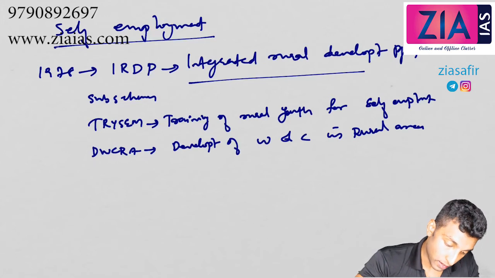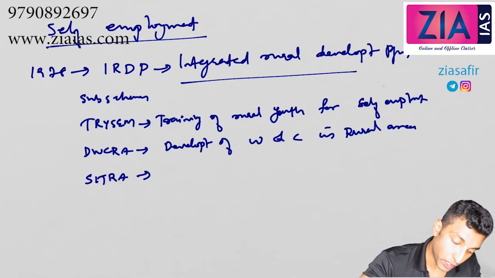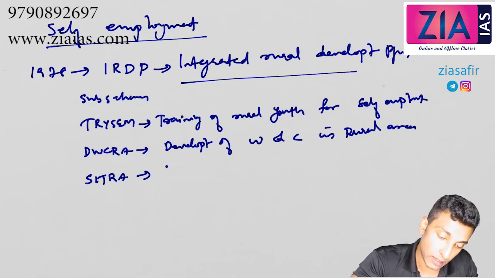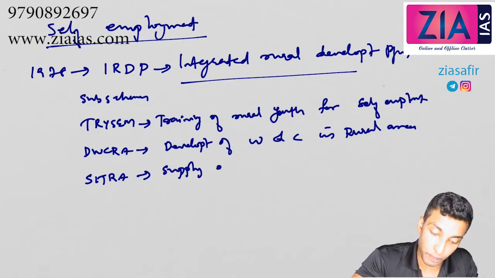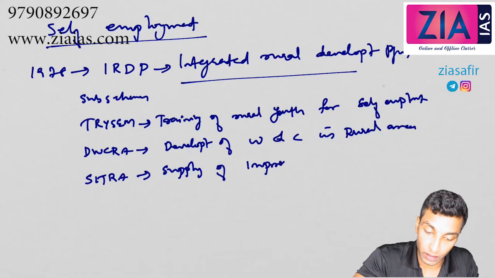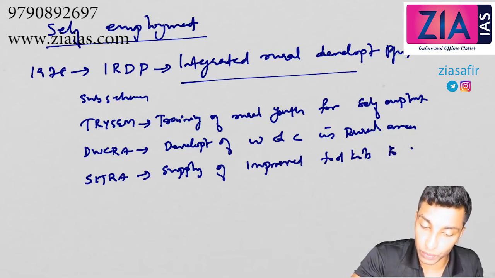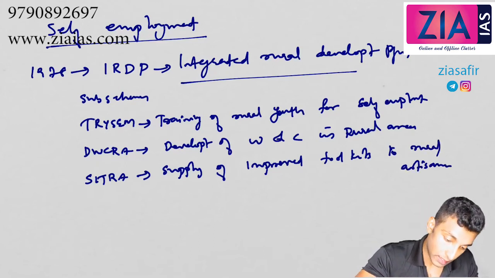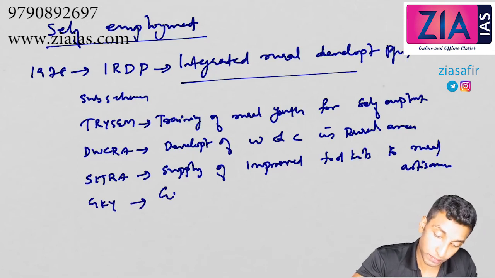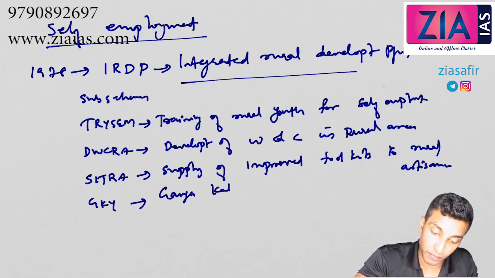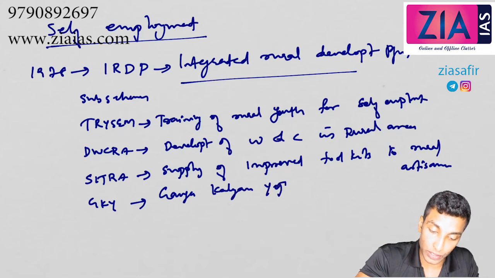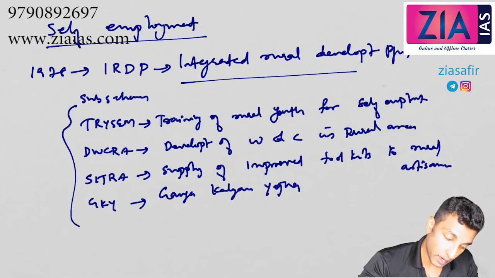Then ITRA, Supply of Improved Toolkits to Rural Artisans. Then GKY, Ganga Kalyan Yojana. So actually these are the 4 sub schemes under IRDP.